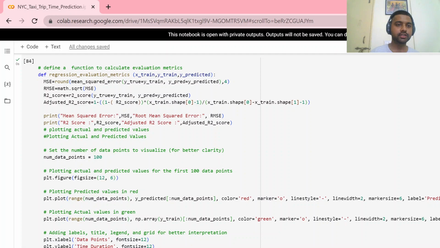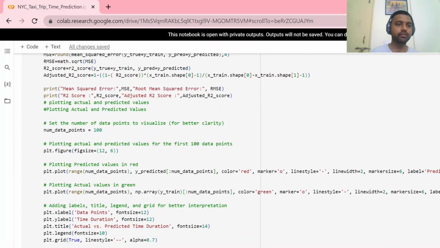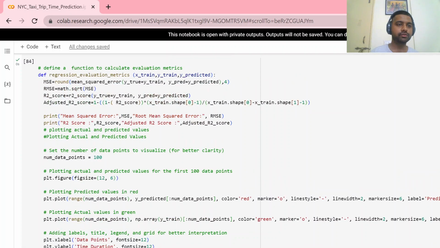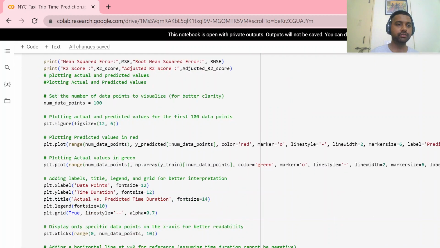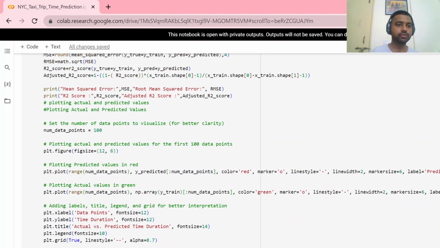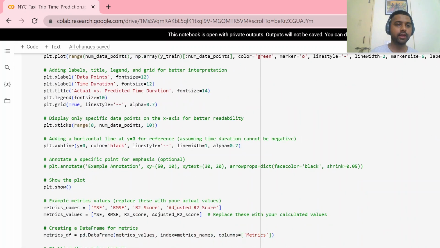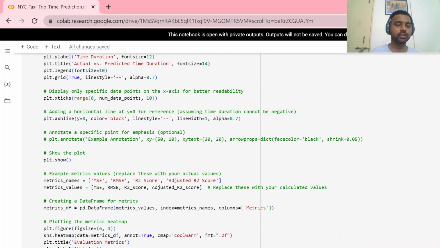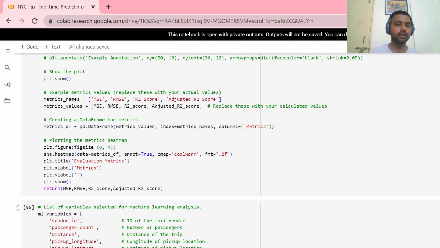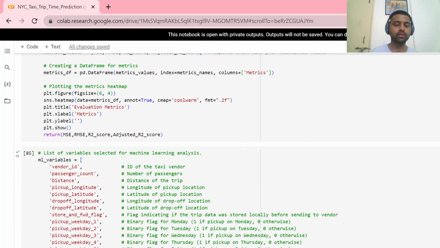For the metrics calculation, we calculate the mean square error, root mean square error, R2 square, adjusted R2 square, and the accuracy. We make a plot for them, and we also plot the actual value and the predicted value to see how accurate our model is.